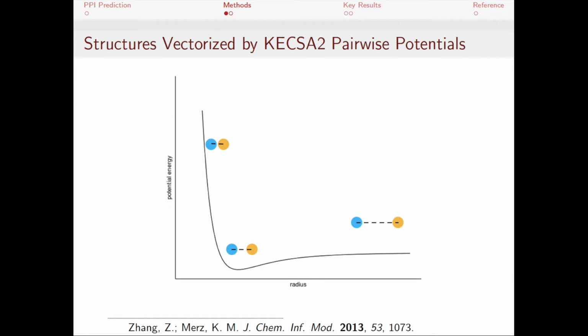To first build a dataset, we vectorize each structure saved in a protein databank file using a force field called KEXA2. Here is a Lennard-Jones potential showing two interacting atoms, and we see there's an equilibrium distance on the x-axis where the potential energy is minimum. We use the interatomic distance between various atom types combined with the parameters stored in a force field to determine the individual pairwise potentials as well as their probabilities.